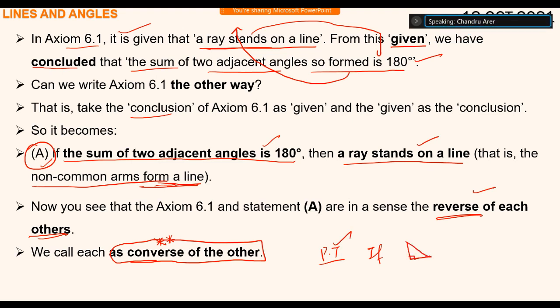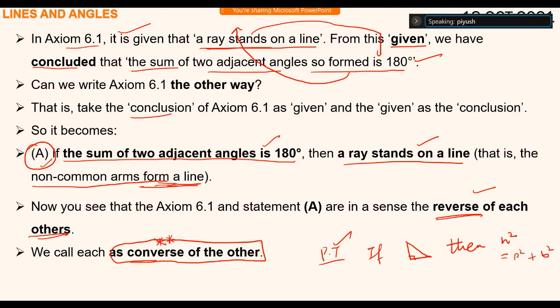If there is a right angled triangle, then the square of the hypotenuse is the sum of the squares of the other two sides.